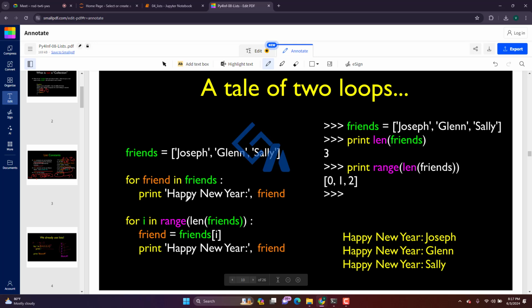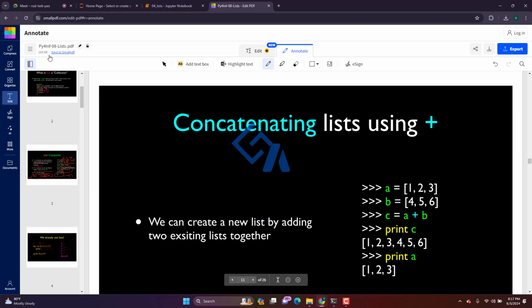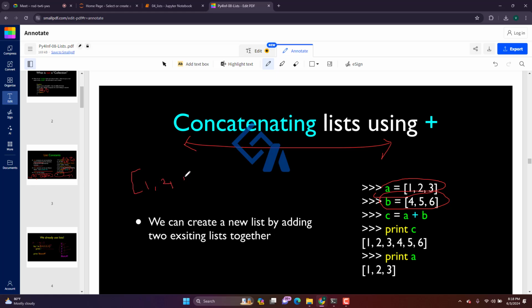So this part, when going with the for loop, I will come to here, and we'll see the concatenation. Concatenation is nothing but addition of two list variables. Here there is a list called A, here there is a list called B. If you add these lists, you will not get an output where the values are added. For example, I have a list 1, 2, 3 plus another list 4, 5, 6.